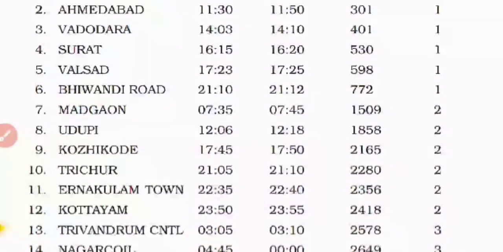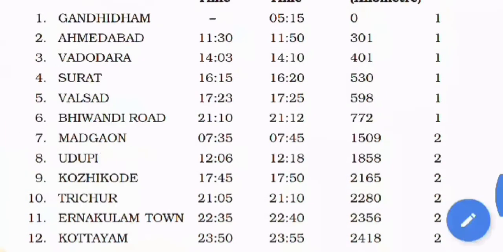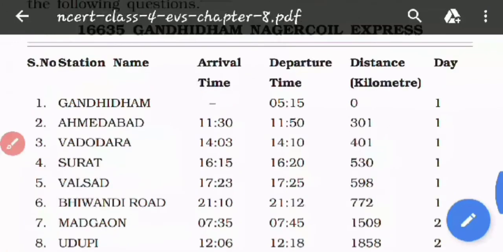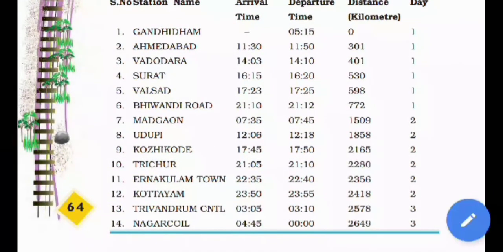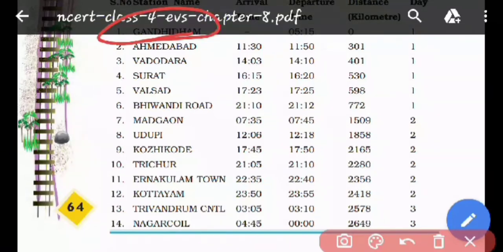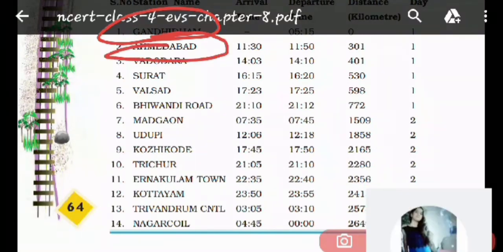Gandhidham. Yes, first of all, Gandhidham. Gandhidham is the station which has been mentioned by Omana in her diary. Then Ahmedabad. Yes, Ahmedabad. Vadodara? No, no. Vadodara is not there. Yes, Valsad.